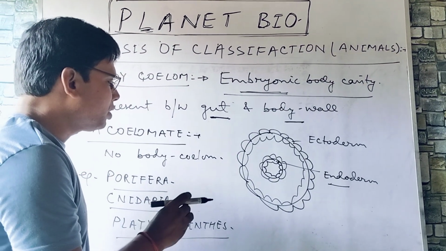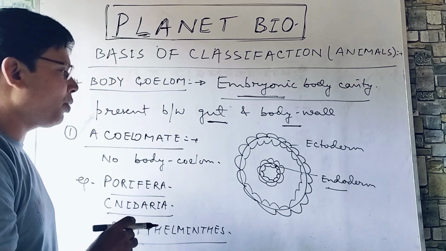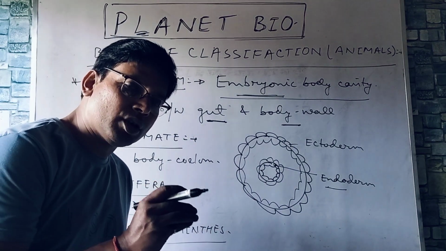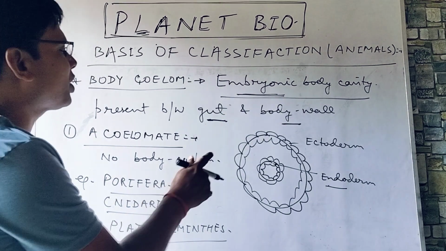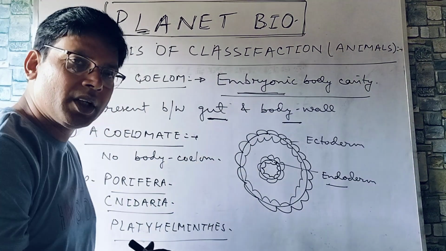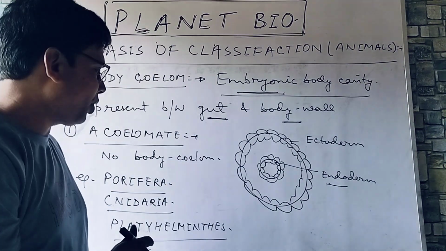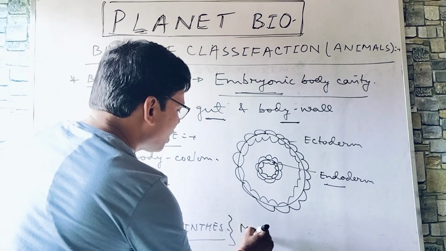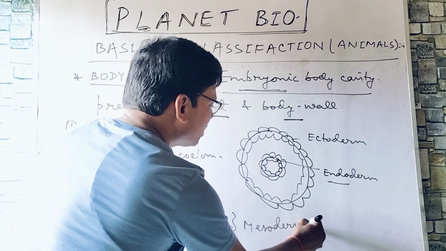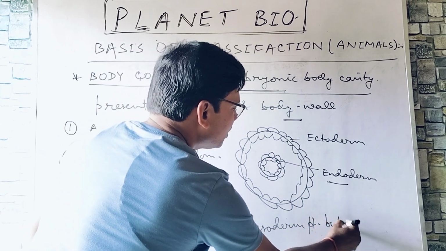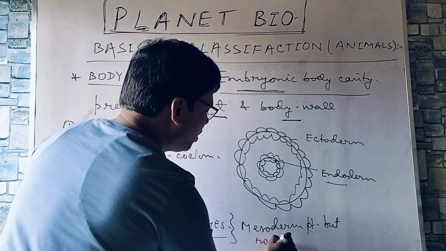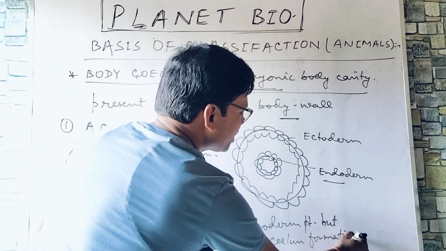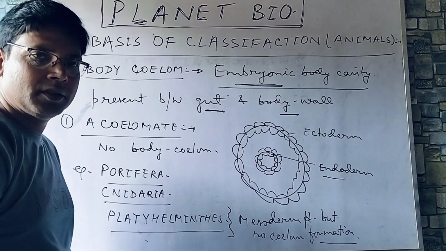So coelom is not formed properly, although the mesoderm is present, but it has not got split. So the presence of mesoderm is not much important. The splitting of mesoderm is much important. So in platyhelminthes, mesoderm is present, but no coelom formation, due to the presence of parenchymatous fluid here.